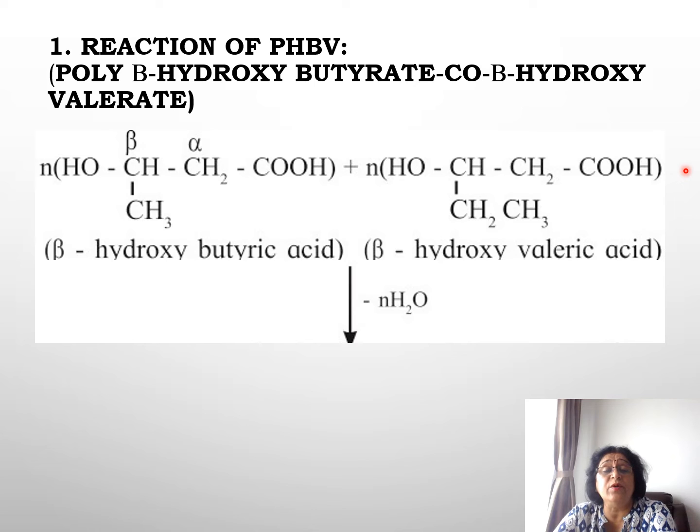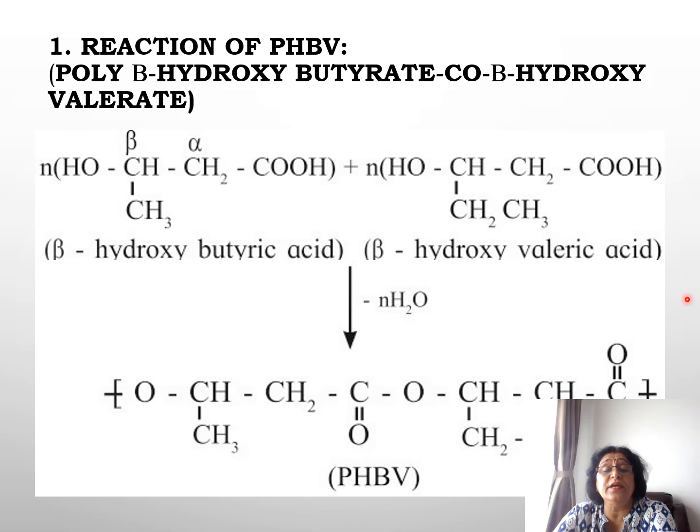So when these two n molecules react, n molecules of water are given out. OH is given out from the carboxyl group, and H is given out from the OH group. So an ester linkage is formed. This is the molecule of PHBV.